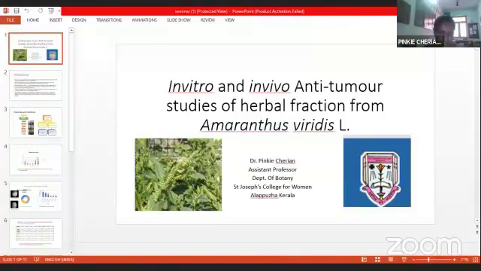This is the extractive value, using Soxhlet extraction from polar to non-polar solvents. Here you could see that the non-polar solvents show only a lesser yield when compared to the polar solvents. So the polar solvents were administered for the in vitro anti-tumor study. Here you could see the live cells and the dead cells.